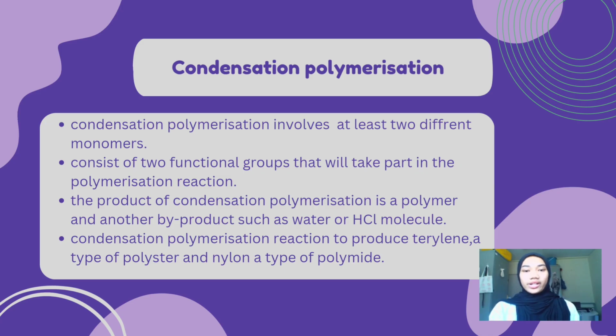Condensation polymerization. Condensation polymerization involves at least two different monomers, consisting of two functional groups that will take part in the polymerization reaction. The products of condensation polymerization are the polymer and another byproduct such as a water or HCl molecule. Condensation polymerization reactions produce styrene, a type of polyester, and nylon, a type of polyamide.